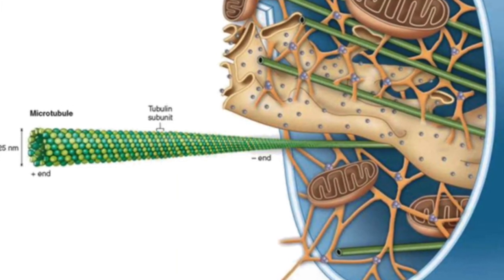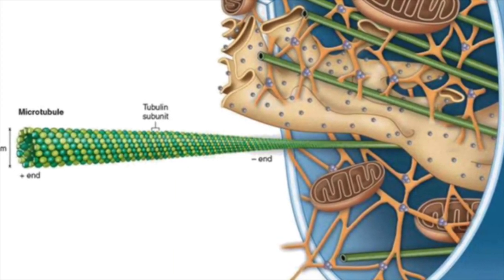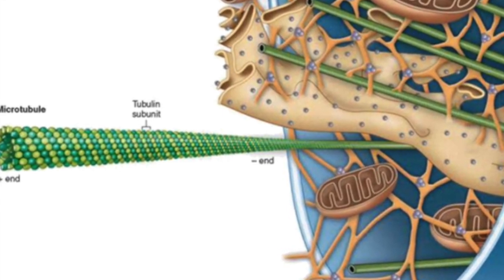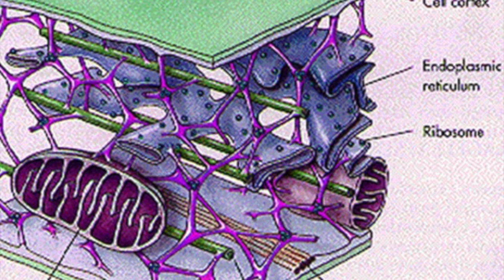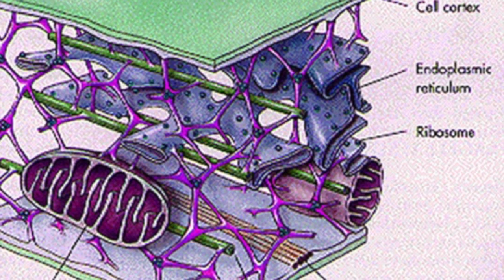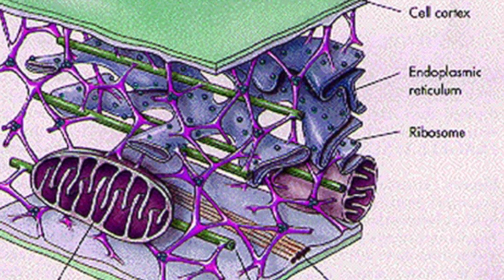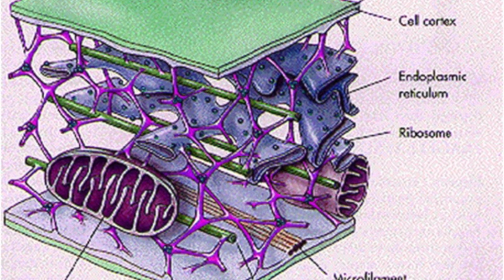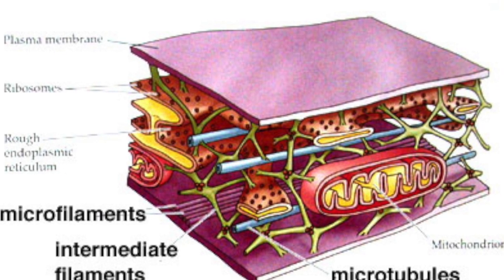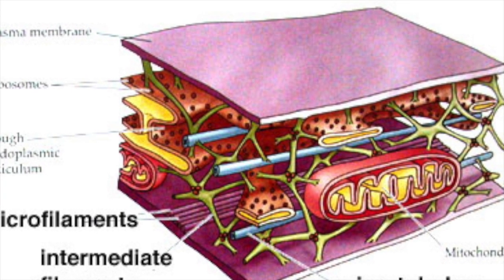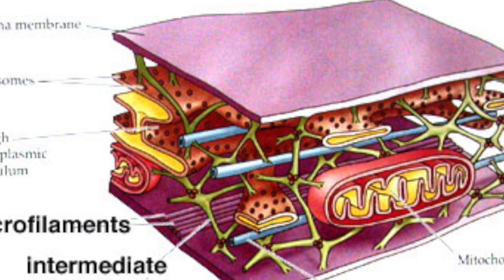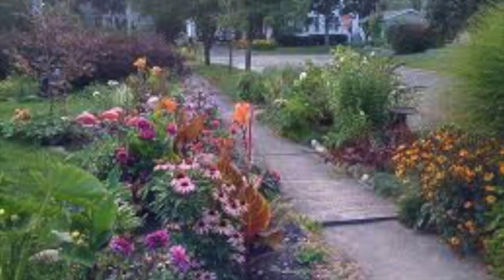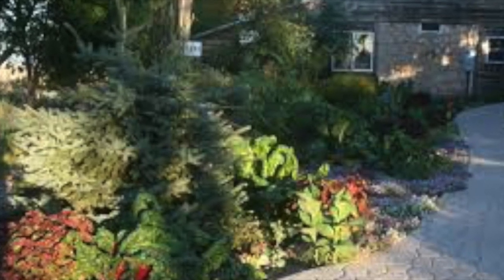The cytoskeleton forms a framework for the movement of organelles around the cytoplasm. Most of the organelles are attached to the cytoskeleton. The network consists of protein microfilaments, intermediate filaments, and microtubules. The cytoskeleton provides an important structural framework for cell shape. The garden sidewalks are like the cytoskeleton of the cell. They provide support and structure to the garden.